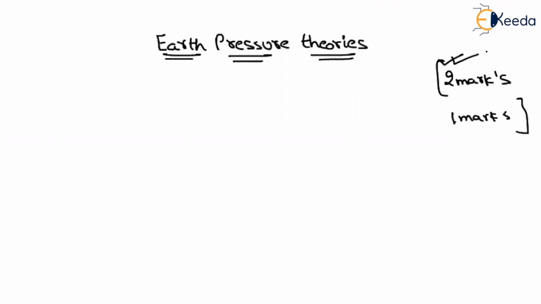Now, coming to this chapter, if you remember in soil mechanics, we have already found the vertical stress acting in a soil at a point. Suppose you are considering a soil like this, and imagine this is completely filled with the soil. In previous videos, we have seen the stress acting at a point, like we have found sigma z.